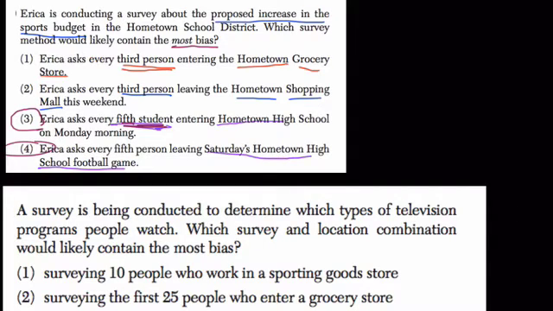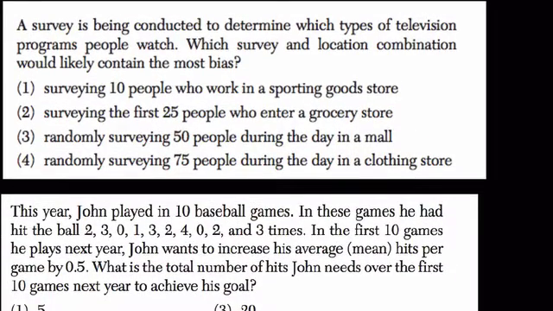Okay, next. A survey is being conducted to determine which types of television programs people watch. Which survey and location combination would likely contain the most bias? Same type of question where we're trying to find the most biased. So usually the smallest group is the worst, right? Because they'll represent the smallest amount of people. If you're only asking 10 people who work in a sporting goods store what they want to watch, they're really going to probably say things that relate to the theme of the store that they're working in. That's going to be extremely biased.